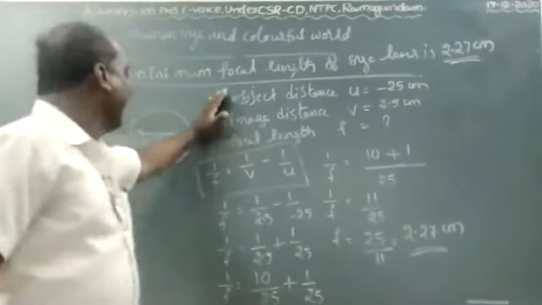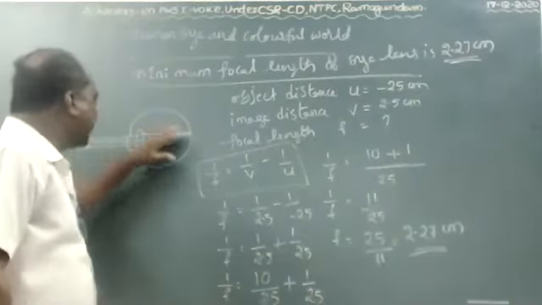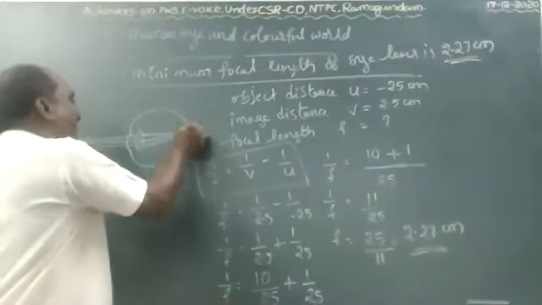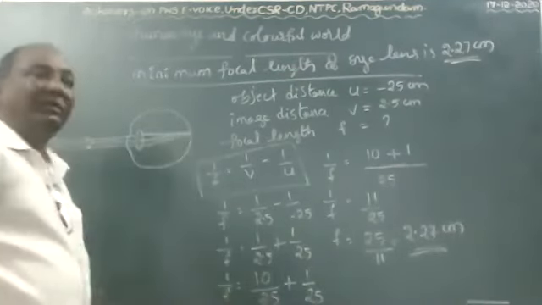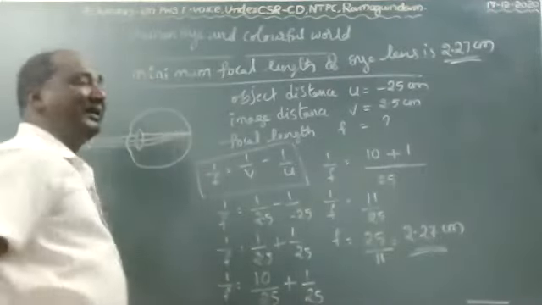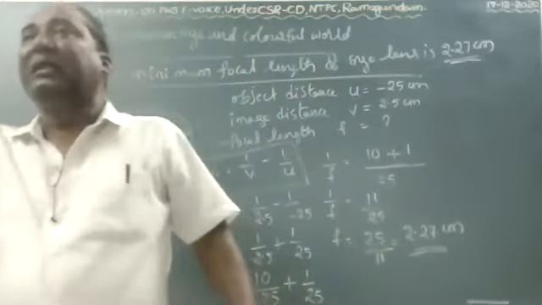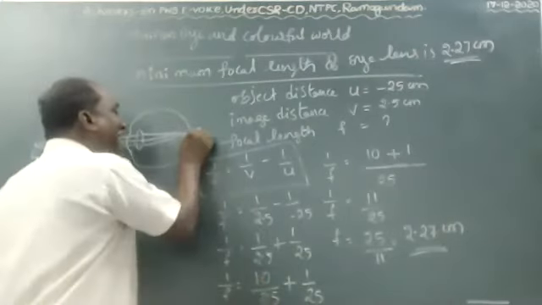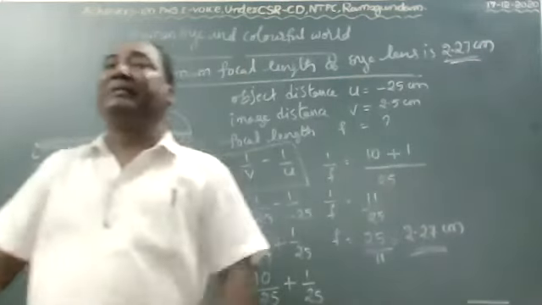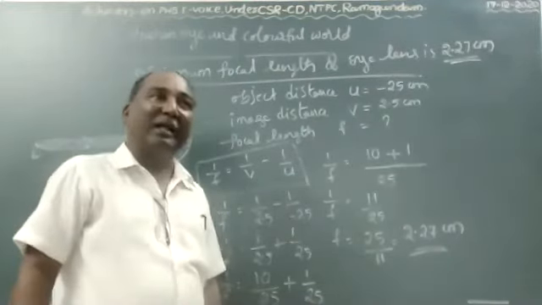And here, if the refracted rays are not focused on the retina, they are focused before the retina or behind the retina. What happens? We can adjust the focal length to make the image fall on the retina. If the image falls before the retina or behind the retina, we face eye problems. So mainly the eye problems are here.